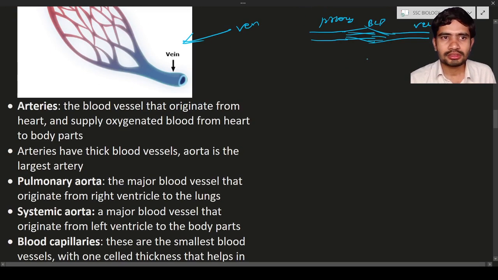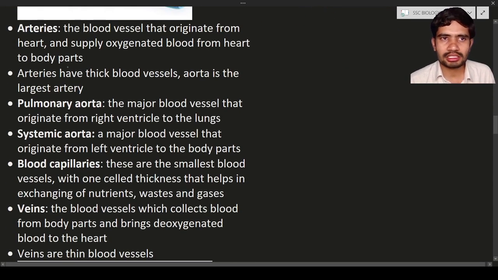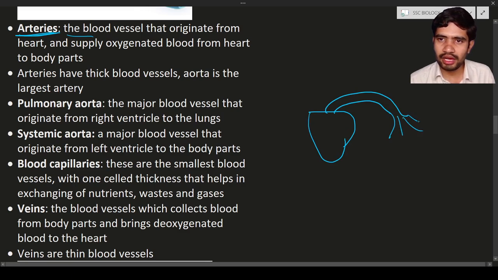Next, the arteries. We are going to discuss the artery in detail. What is meant by artery? Artery means the blood vessels that originate from the heart. Let us consider this is the heart. From the heart a blood vessel is coming, and the systemic aorta will again divide into many blood vessels. These blood vessels are known as arteries.